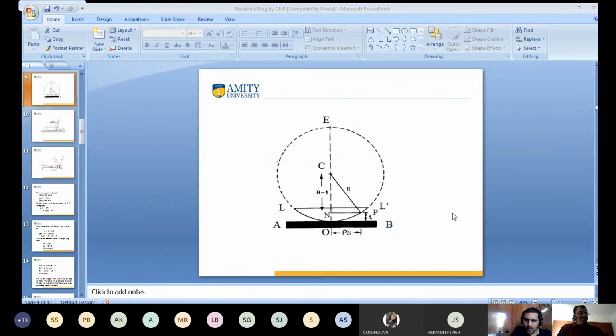This is the property of circle. Sir, OC into CE equals R square is understood, then ON into NE equals R square is also understood. If I consider point N, I have taken the radius at point N. What is the value of the radius at point N? Rho n.